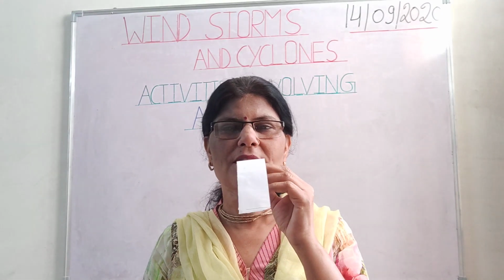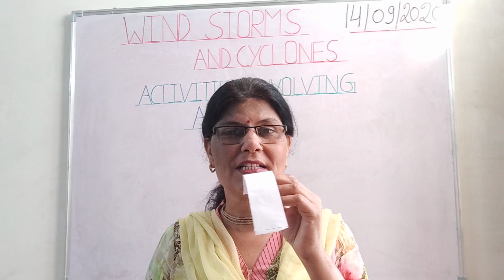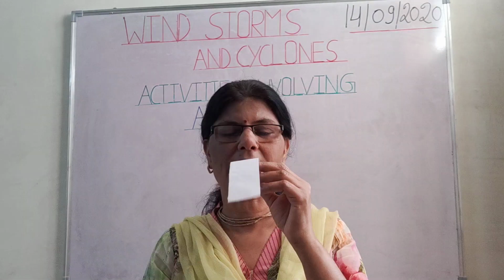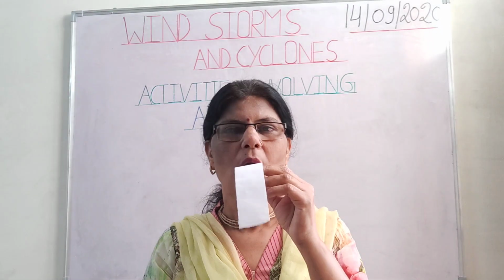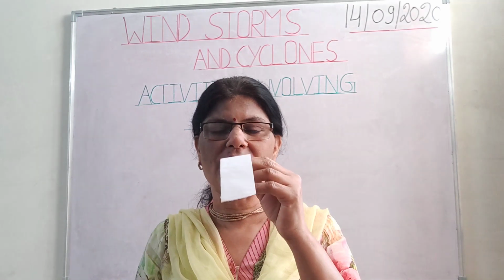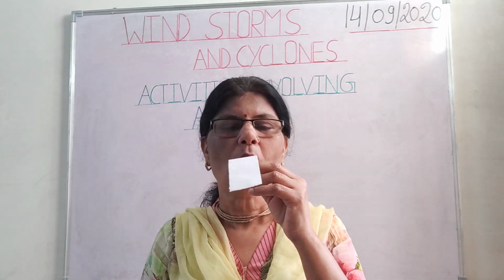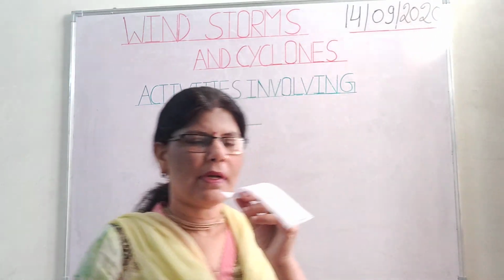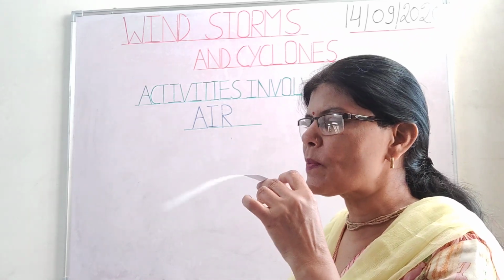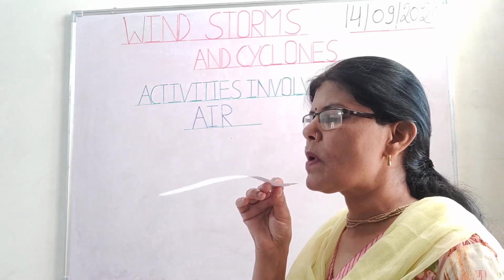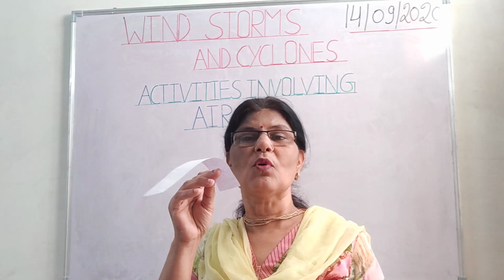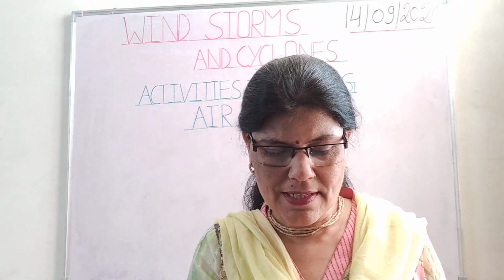So when you blow air just above this paper, this strip is moving upwards. The strip of paper is moving upwards again. It is not going down. When I blow air over this paper, I can show like this. So the strip of paper is moving upwards. Okay, so this is another activity.